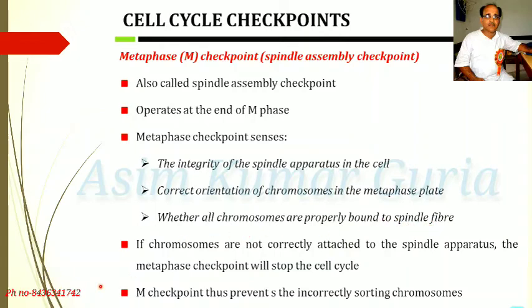If chromosomes are not correctly attached to the spindle apparatus, the metaphase checkpoint will stop the cell cycle. M checkpoint thus prevents incorrectly sorted chromosomes.